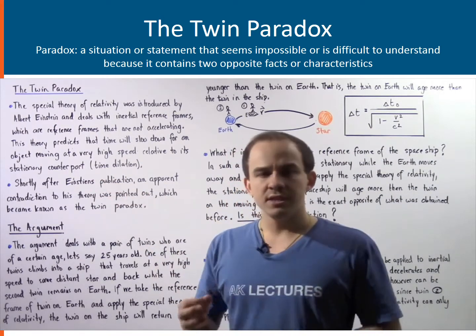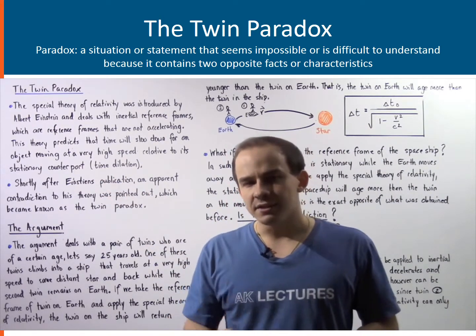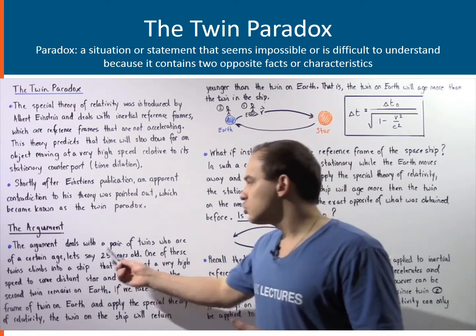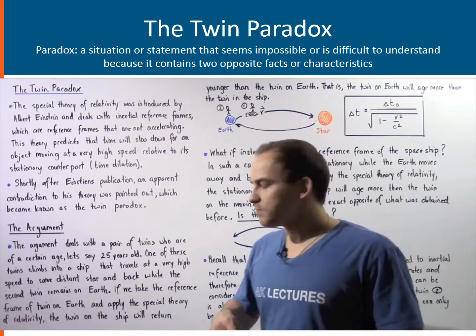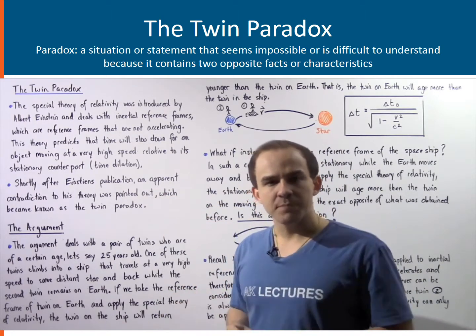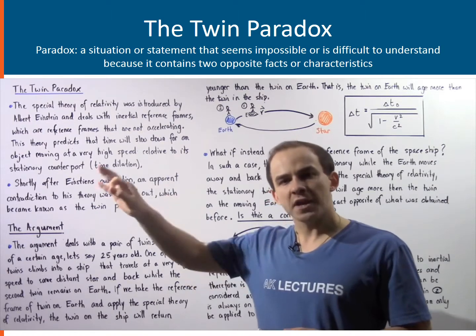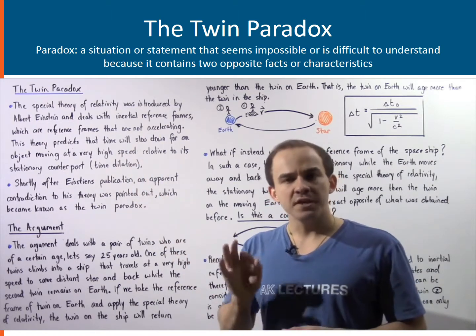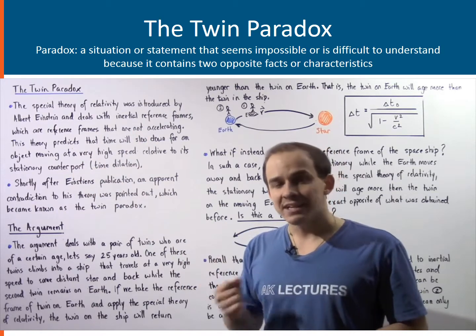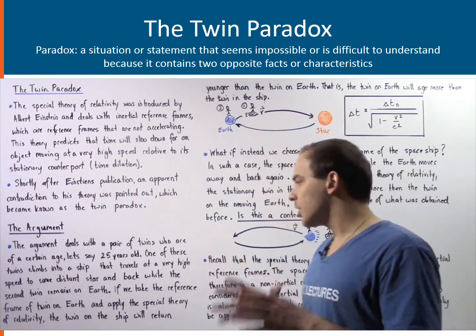It deals with a pair of identical twins who are of a certain age, let's suppose 25 years of age. Now, one of these twins climbs into a spaceship that travels to a very distant star with a very high velocity. It travels there and back, while the second twin remains on Earth.